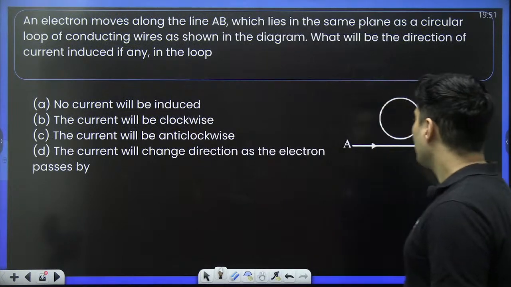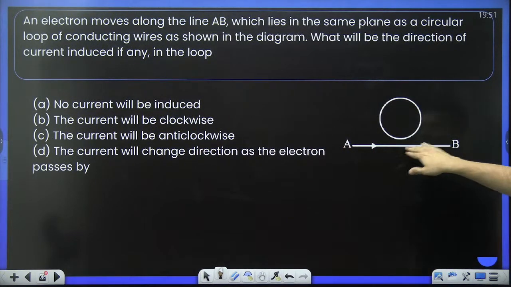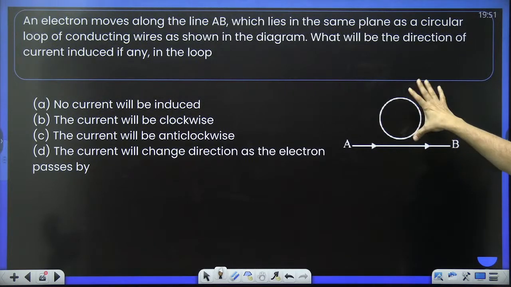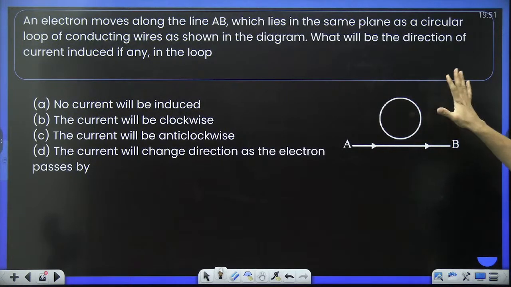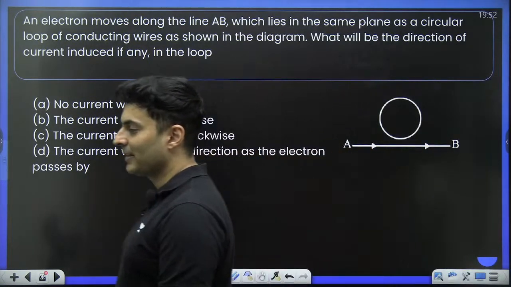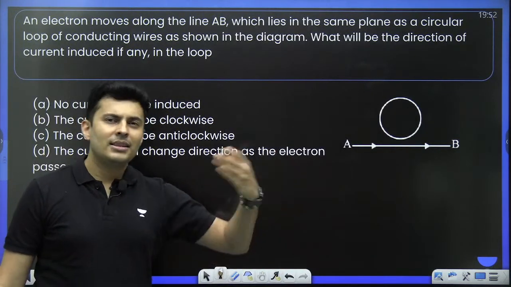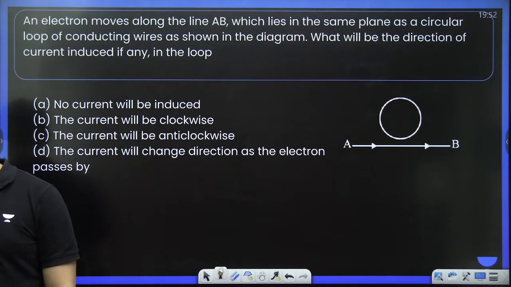Next question. Imagine an electron is coming from a faraway place and goes like this along this line. So in this loop some electricity will be created maybe. So what will be the direction of that current which is created? Think about it. I think it is more about Lenz's and Faraday's law than about motional EMF alone.